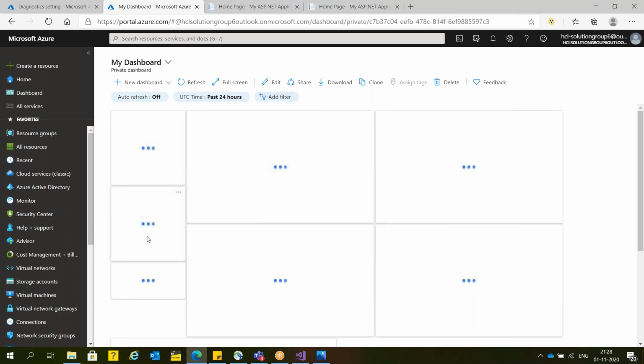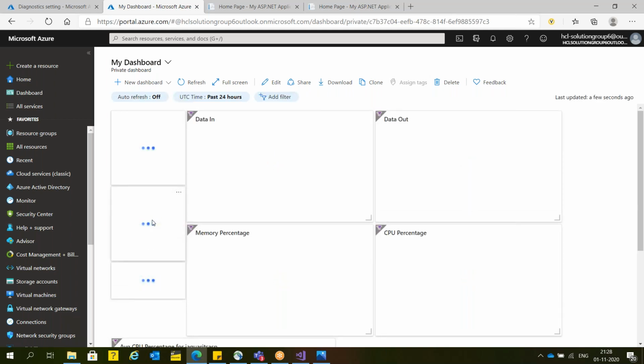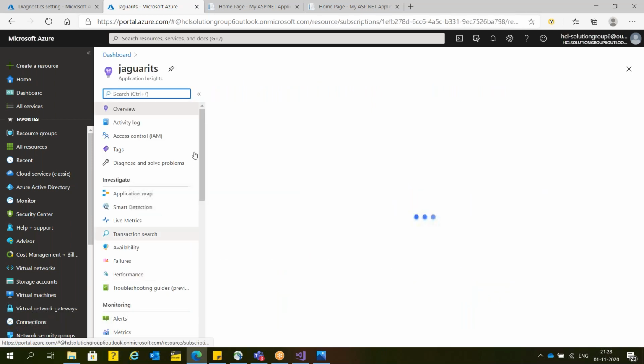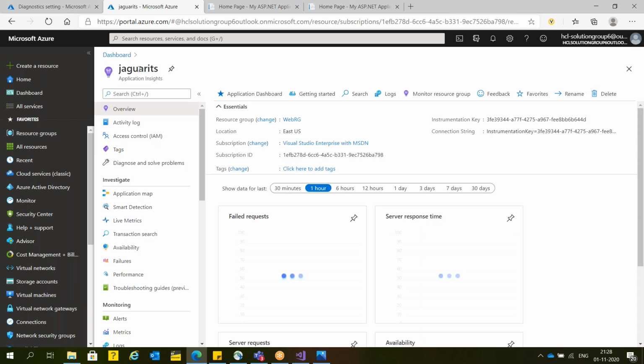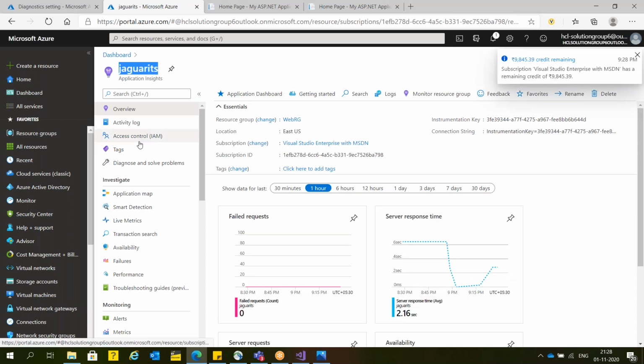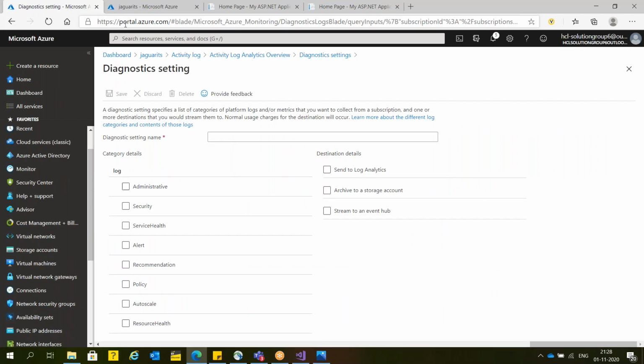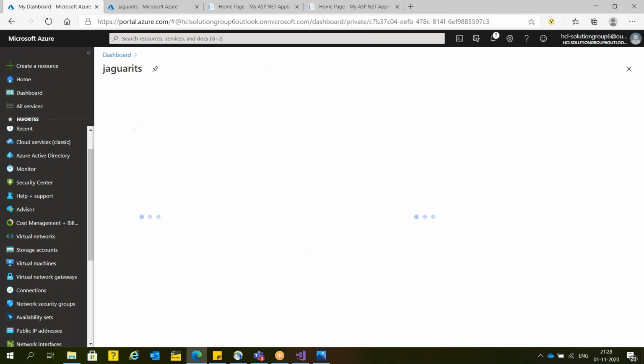See here, we have Application Insights. In case you want to check what is happening internally, click here on Application Insights. Now here we have the live metrics. What you can do, guys, is I'm going to share the URL with you. Everyone please hit the URL and let me know. This is the URL.